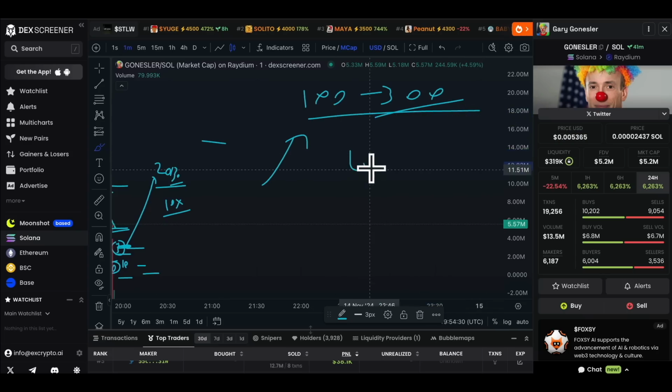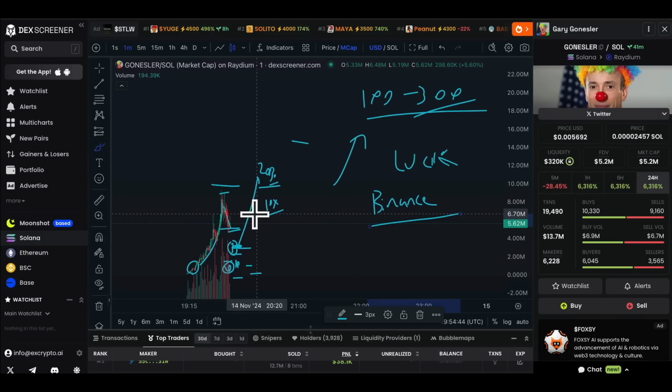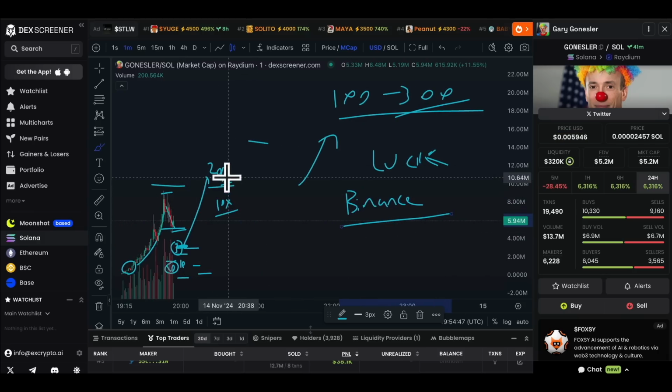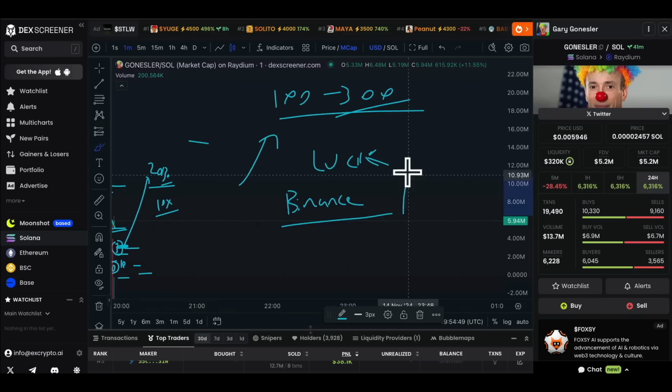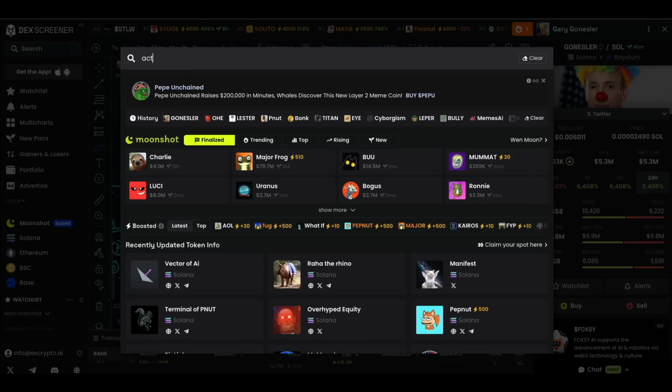But then, if you get lucky, some of these coins, like you've seen some of the AI ones, Mudang, etc., they get listings on Binance and Coinbase. And you never know when that's going to happen. Very hard to predict as well. But you can position yourself for it and be ready. If you're holding in profit and this runs to 20, 30 million, and then that 20, 30 million is just going sideways like this, just leave it. Because if it suddenly gets listed on some massive exchange, this will suddenly jump from 30 million to 300 million, 400 million. Immediately. We saw that with ACT.